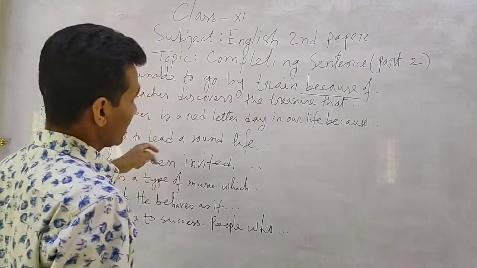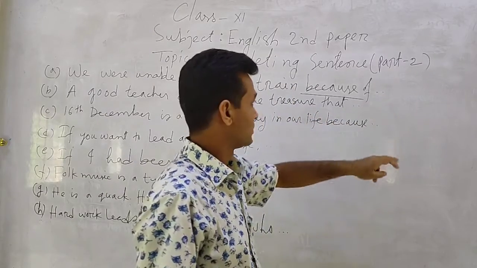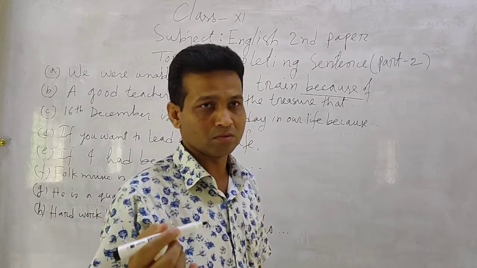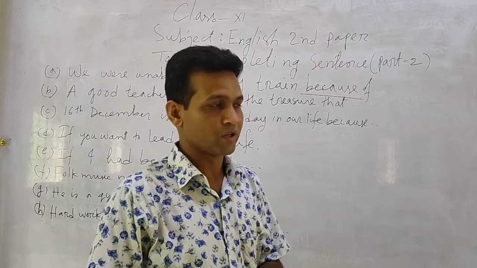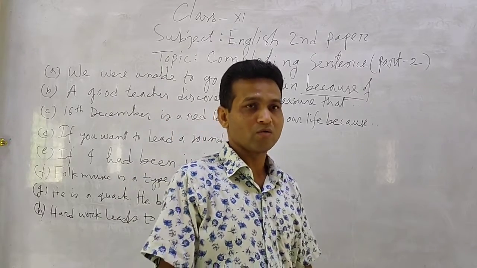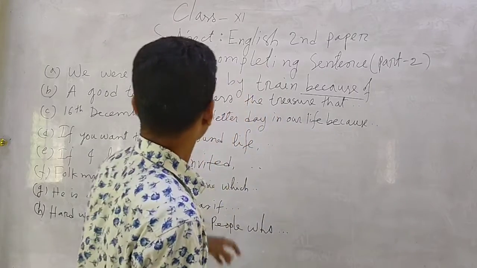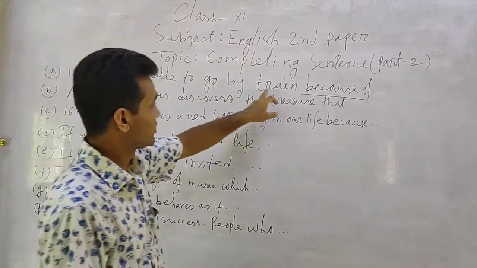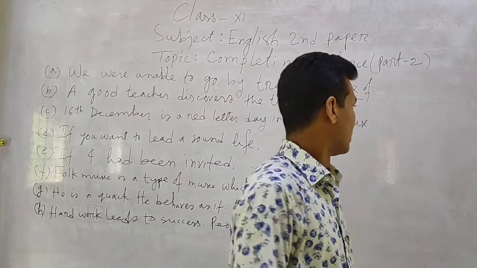Here, after a preposition, we know, comes a noun or noun phrase or the ing form of any verb. So here we can use some circumstances.